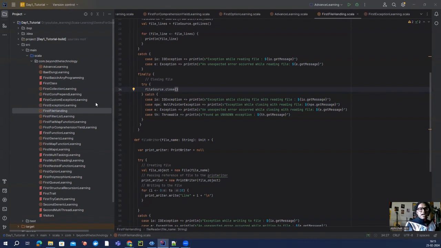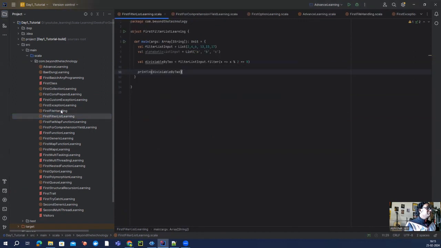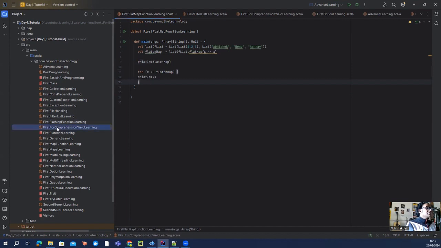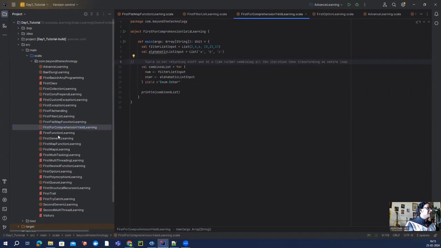So I started learning Scala 2 weeks back, and you can see there are a lot of simple programs which I have written to understand the list collection, then flatMap functionality, how the for comprehension works along with the yield, which is a bit different for whoever is coming from the Python world. Before learning Scala, I was completely in Python for the last 4 to 5 years. I built a lot of automation frameworks using Python. But learning Scala was always on my to-do list.